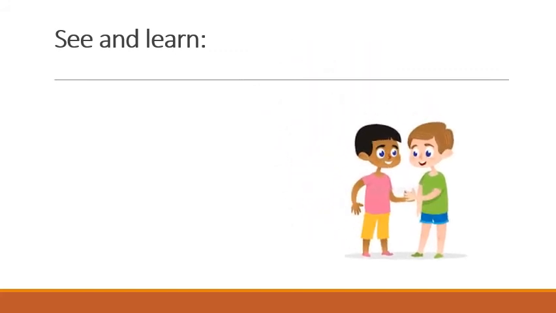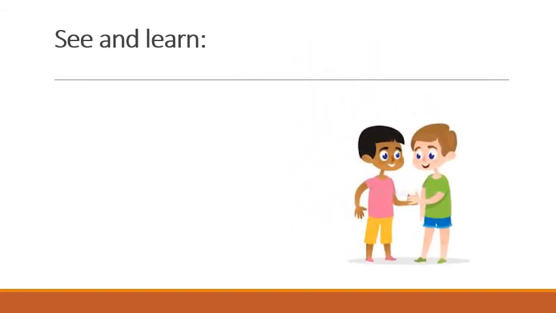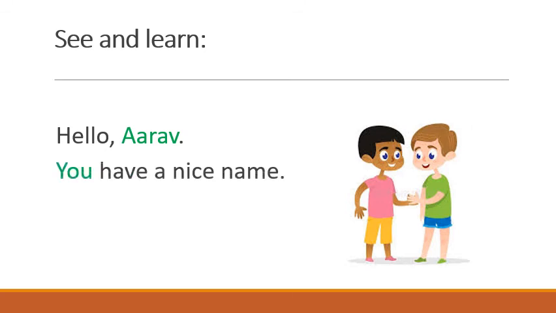Now see this picture, children. Two boys are there. Hello, Arav. Now one boy is speaking to the other boy. Hello, Arav. You have a nice name. Now this boy is telling this boy, you have a nice name. You. Okay? Next.